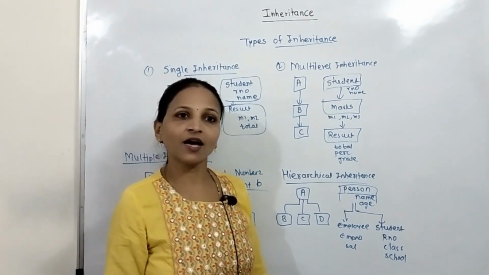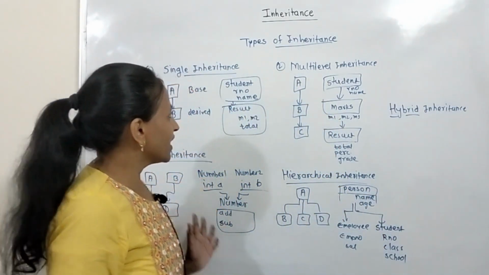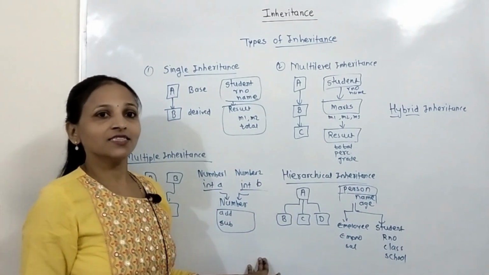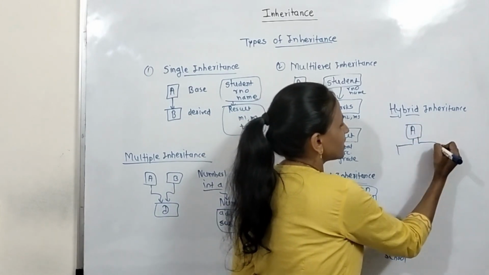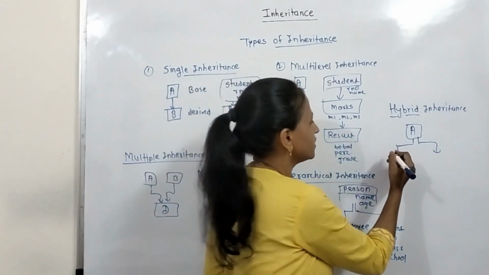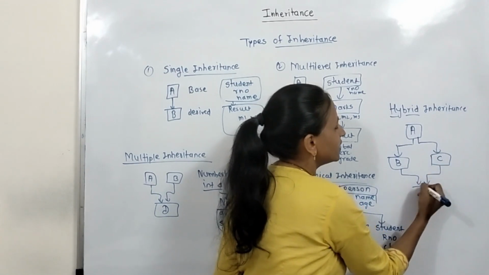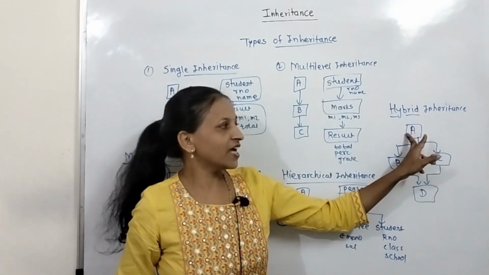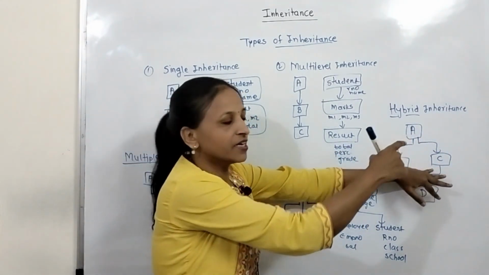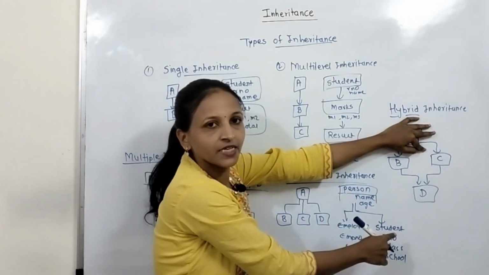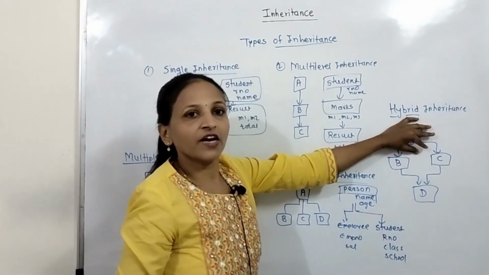Now the last one is hybrid inheritance. Hybrid means mixture. You can combine any or all of these types of inheritance. Let there be one base class A, and from that you create two derived classes B and C. Actually this is hierarchical inheritance. Again from B and C I am creating only one derived class, let's say D. For B and C, A acts as a base. This part is nothing but hierarchical inheritance, and if you consider only B, C, D, then this is multiple inheritance. From more than one class you are creating only one derived class.